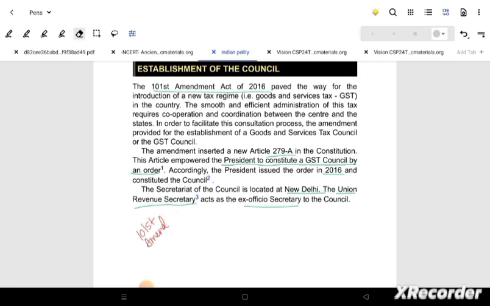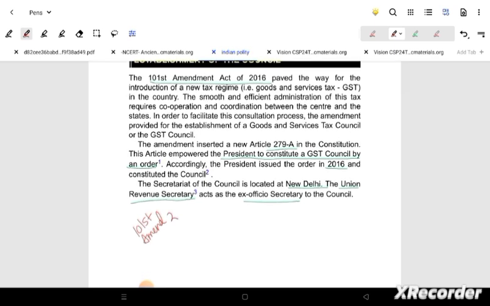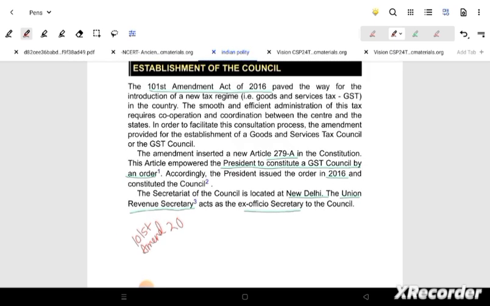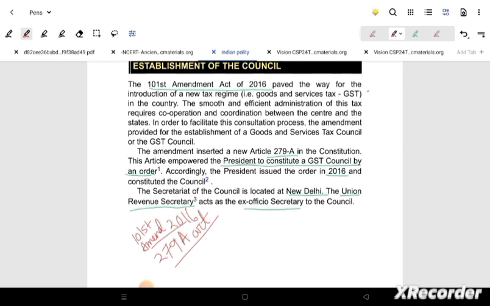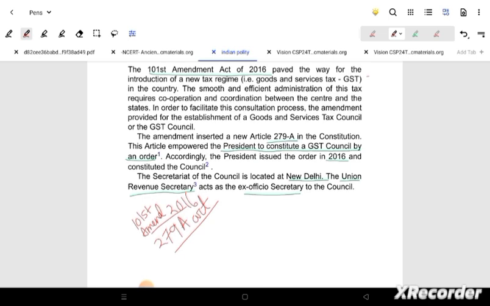What happened, Article 279A has been inserted by the amendment, and the president has constituted this GST council by his order in 2016 itself. Okay, so why do you need this GST council? GST means goods and services tax, the new regime. That is where the indirect tax is going under only one tax, right?